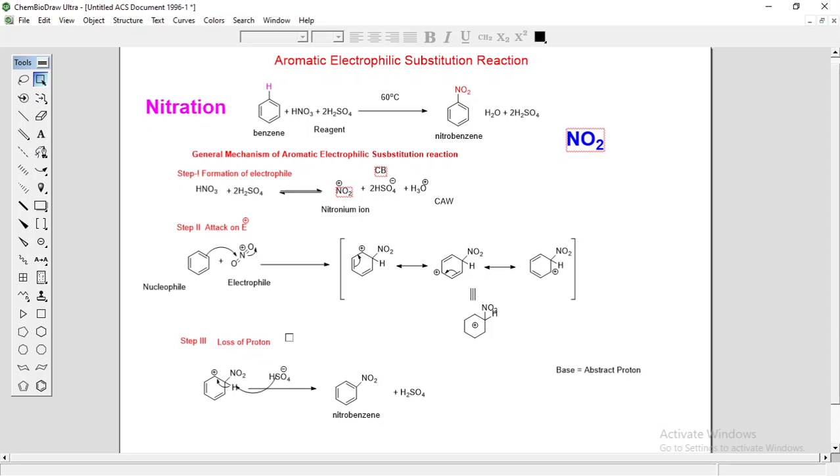The carbocation loses its proton in the presence of a base, that is HSO4 minus, to form the nitro compound. This is a two-step reaction in which the first step is the rate determining step. So this is about the nitration reaction.